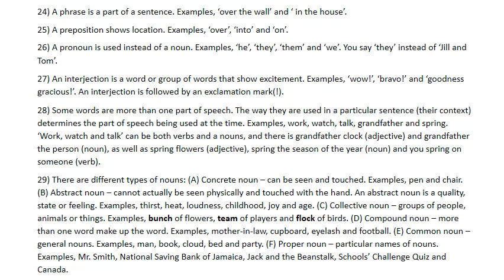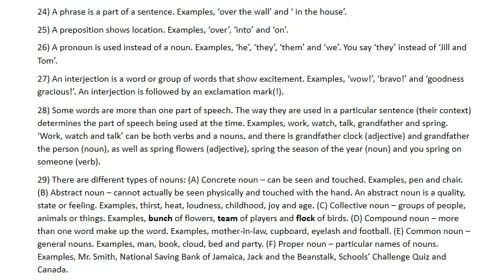Mother is a word, in is another word, law is a word. Mother-in-law is a separate word. 3 words make up that word. Mother-in-law is a compound noun. Cupboard, eyelash, and football. Common nouns are general nouns. Examples: man, book, cloud, bed, and party.